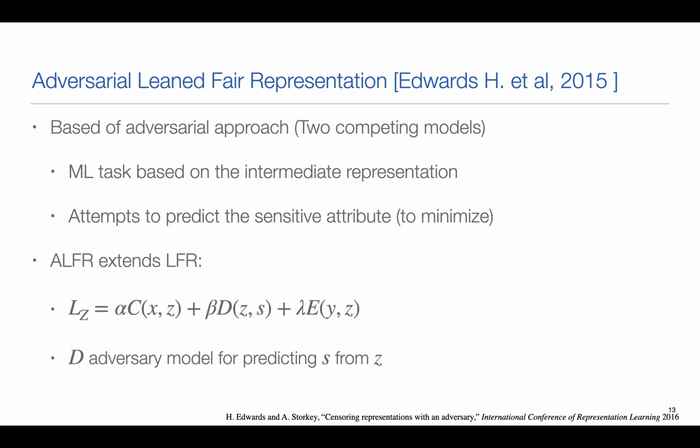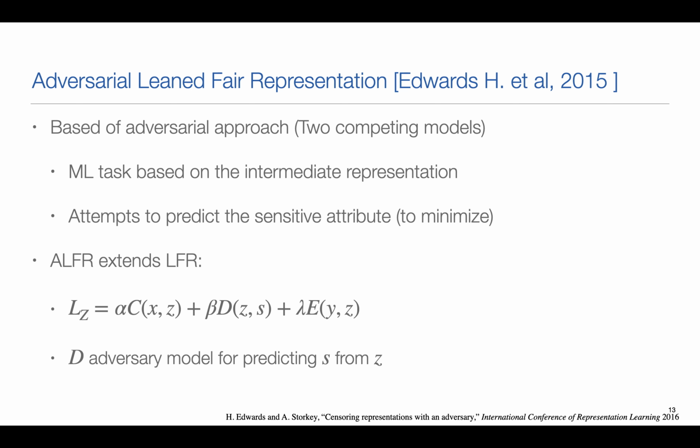Another technique is based on adversarial learning, where they have two competing models. One is a machine learning task that tries to obtain the intermediate representation, and the other tries to predict the sensitive attribute. The adversary succeeds when the second model is not able to predict the sensitive attribute from the representation. That means the information or the dependence on the sensitive attribute is removed. The authors use a technique based on learned fair representation. This is the first method that they presented.